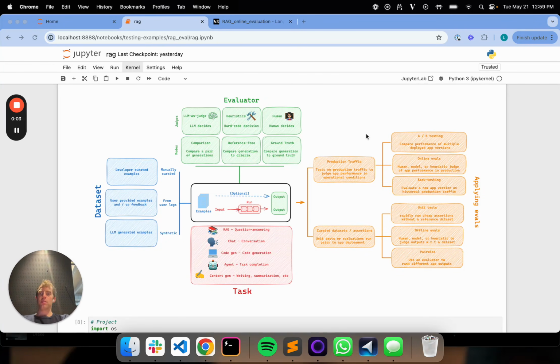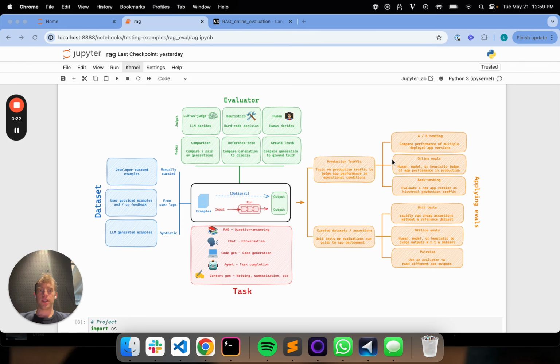We're continuing our LangSmith evaluation series. We're going to be digging into online evaluation here a bit more. So if you recall, this is kind of a framework of how to think about evaluation in general. On the left here, you see different types of datasets that you can work on. So you can work on manually curated datasets, or you can work on user logs, with different types of evaluators.